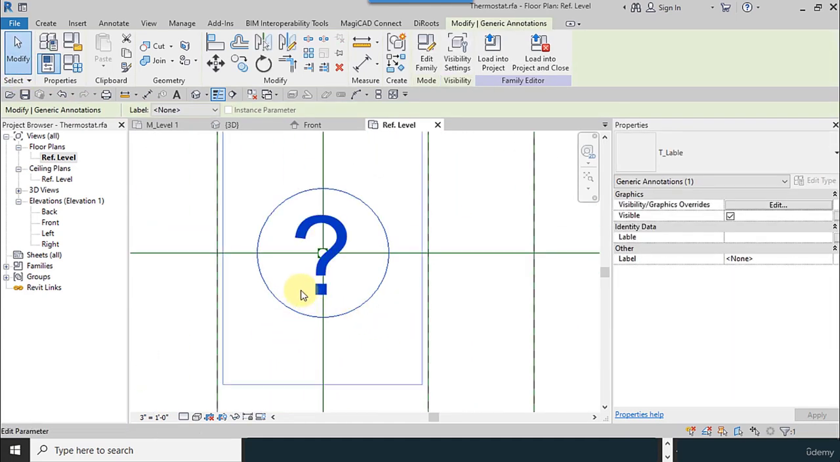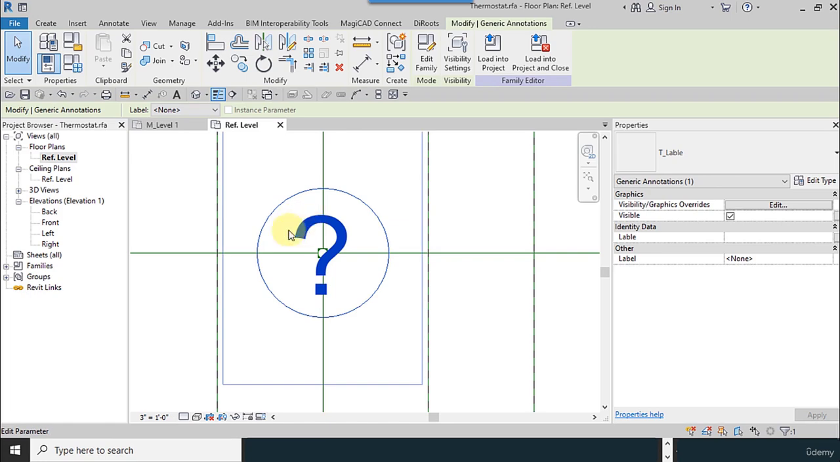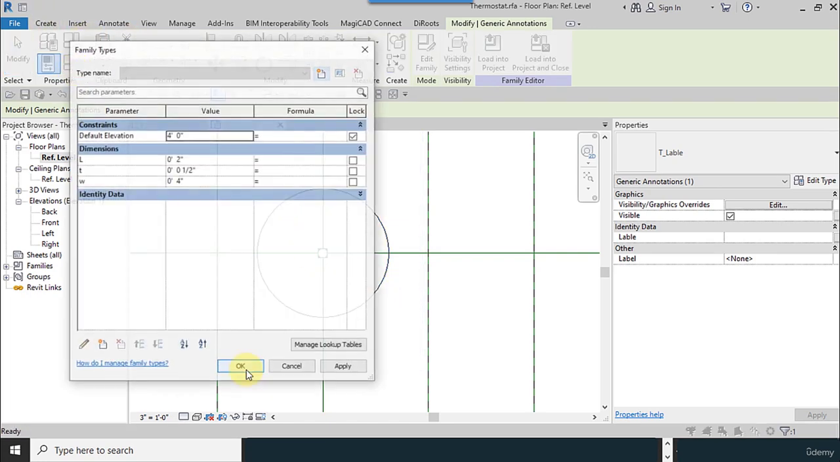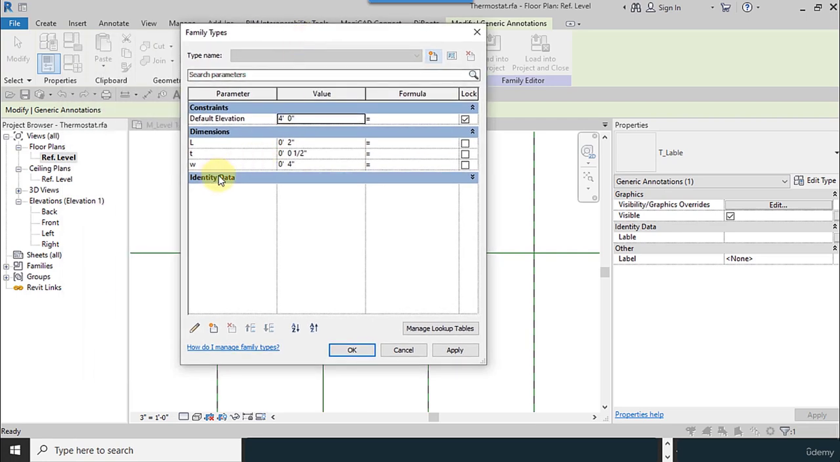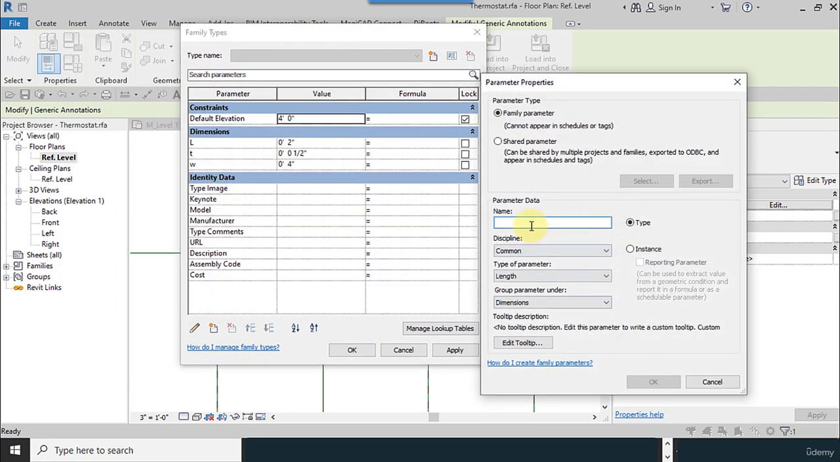As you can see, the symbol which I wrote will show now as a question mark. So I have to define a label again. How can I do this? I go to family type and I add new.